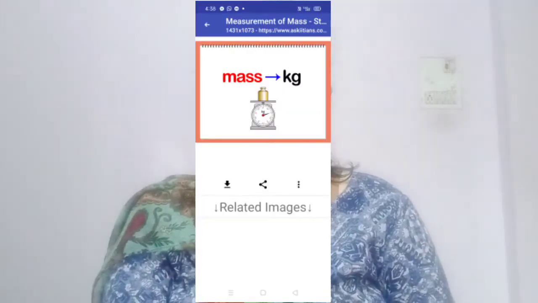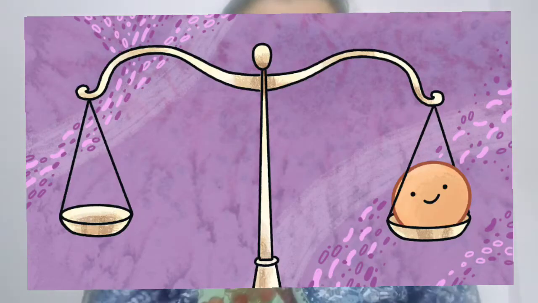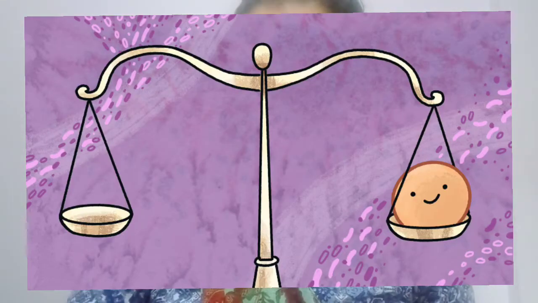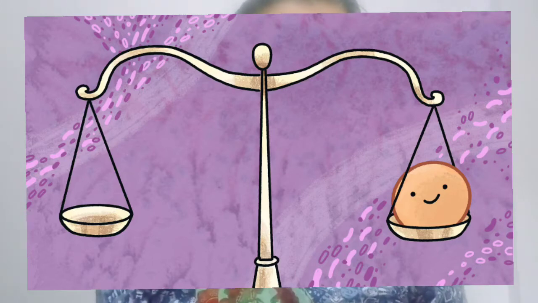What is meant by mass? The amount of matter in a substance is called mass. Mass is measured in gram and kilogram. We can take out the mass of books, clothes, vegetables, fruits. Mass is measured in grams and kilograms.